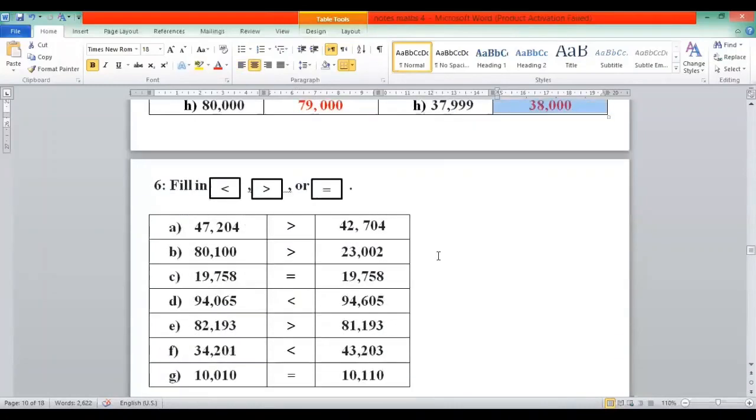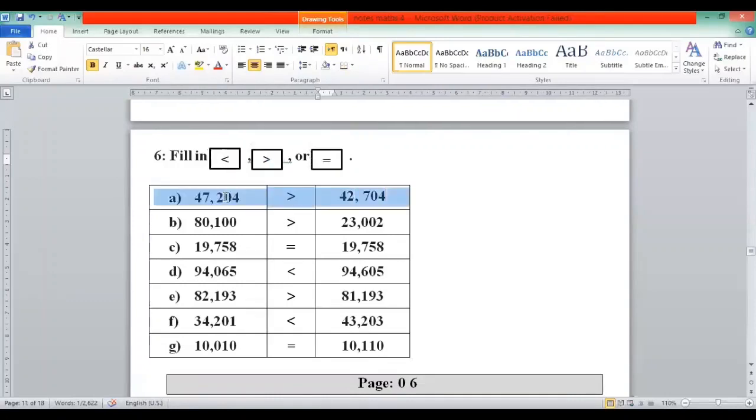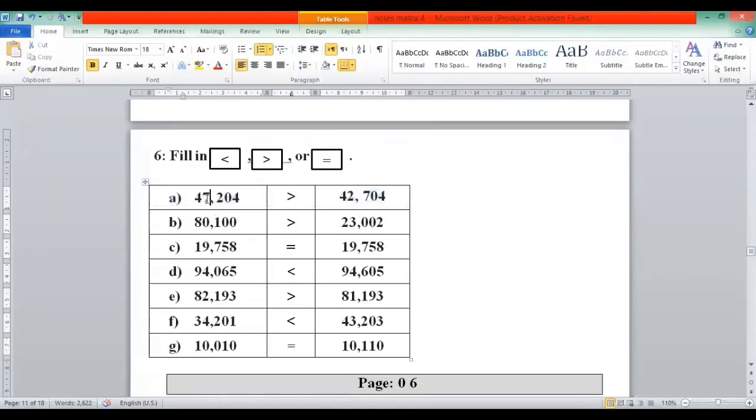And the last question is fill the boxes with less than. This is less than, this symbol is greater than, this is equal to. So compare two numbers and look which number is greater. Here, when we compare these two numbers, 47,204 with 42,704, you can compare digit by digit, first digit by digit. It's better for you. 4 and 4.